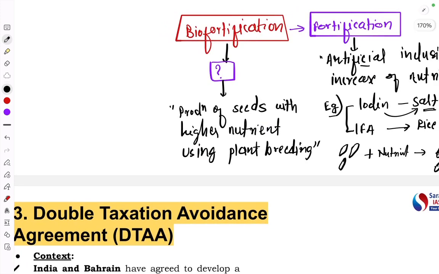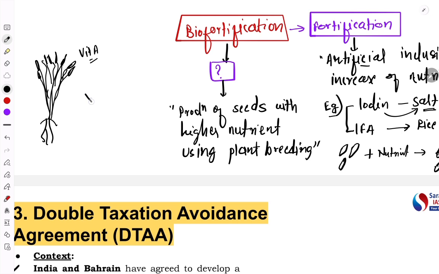For example, here what we can do, let's say this is one crop, this is a rice crop. Sorry, this is not a good diagram. Let me make another diagram. See, rice crops generally look like this. Here you have the kernel. So suppose this is one rice crop which is having certain let's say iron content or vitamin A content, certain iron content. I want to increase this iron content.